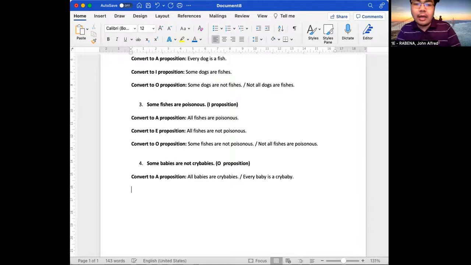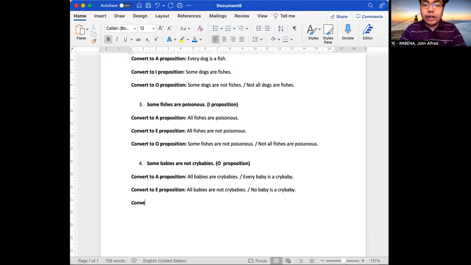How about when we convert this to an E proposition? An E proposition has a universal quantity and a negative quality. So we have all babies, that is a universal quantity, are not crybabies. Or no baby is a crybaby.